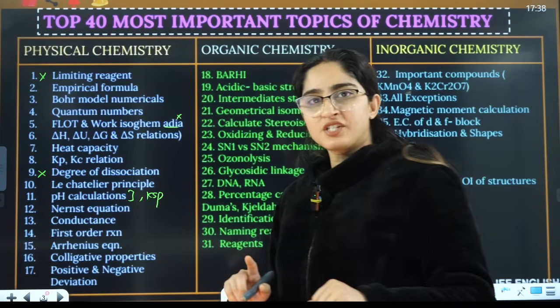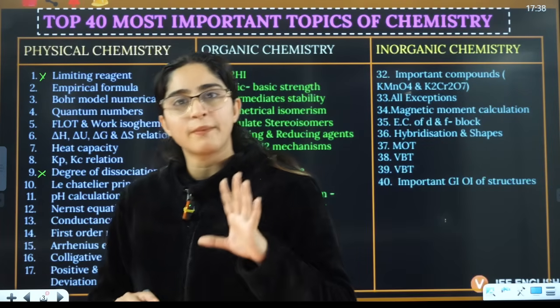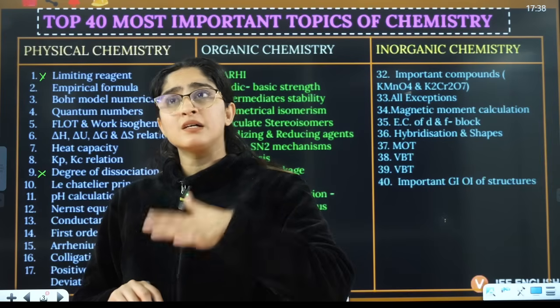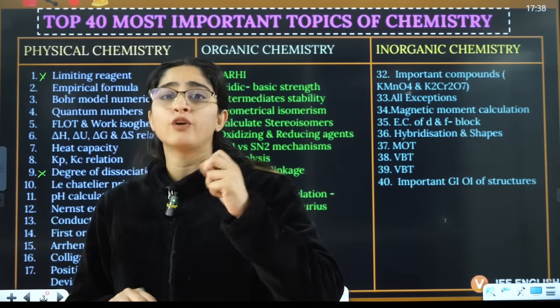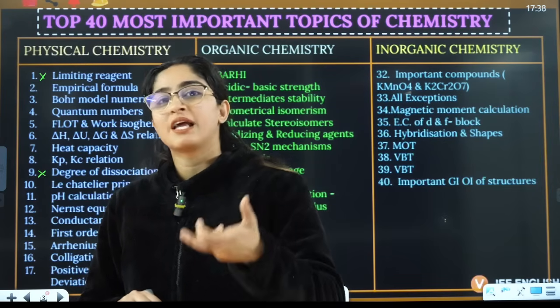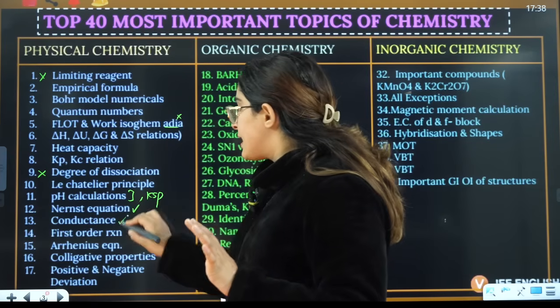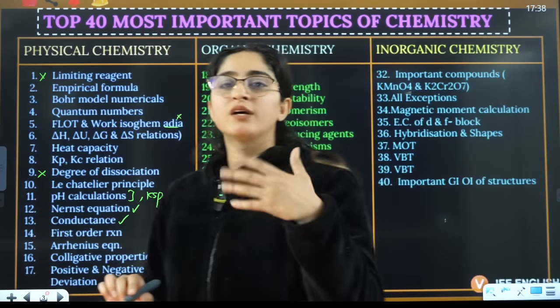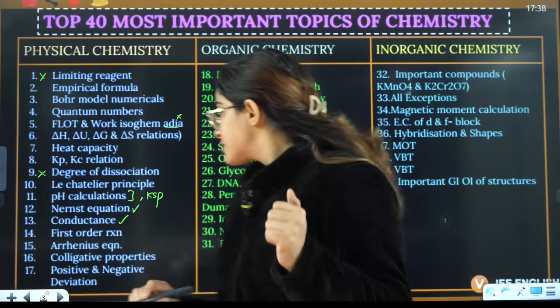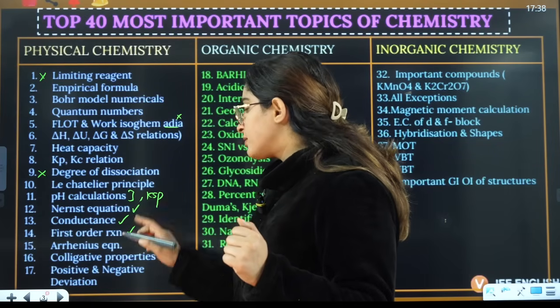Then Nernst equation, they ask you direct formula based questions. In Nernst equation, you have delta G, E naught cell, and the E naught cell to K equilibrium relation as well. Direct formula based questions are asked from there. In conductance, you have molar conductivity calculation questions. Then first law of thermodynamics.